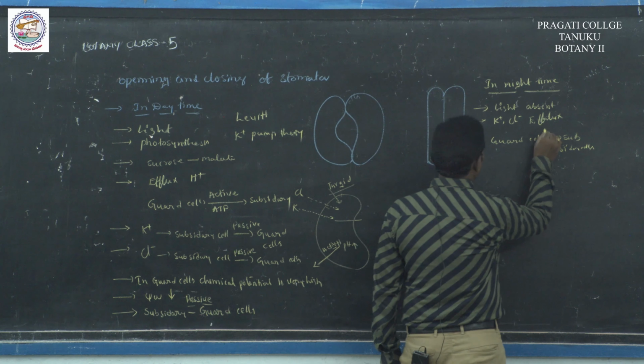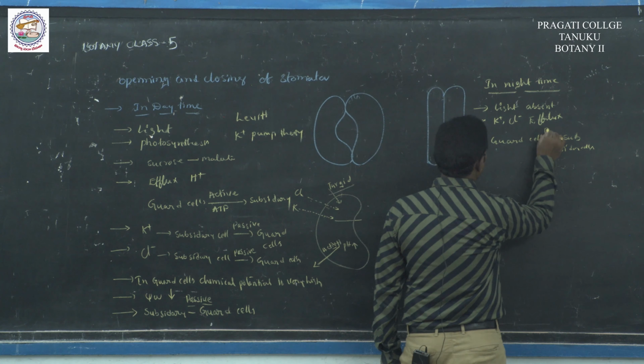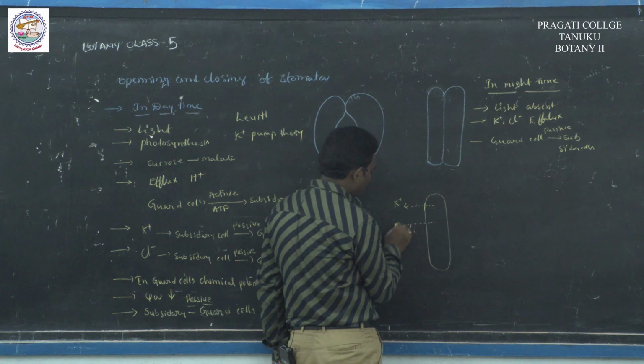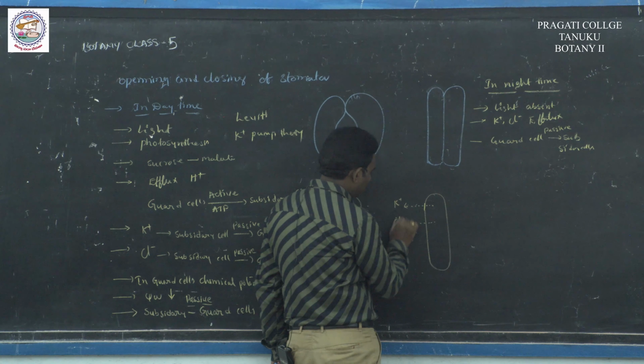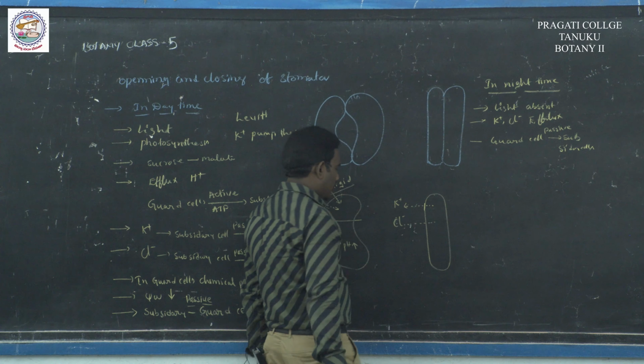It is passive transport. H plus ions enter the guard cells, so the pH value decreases. Water leaves the guard cells. Stomata are closed at night time.